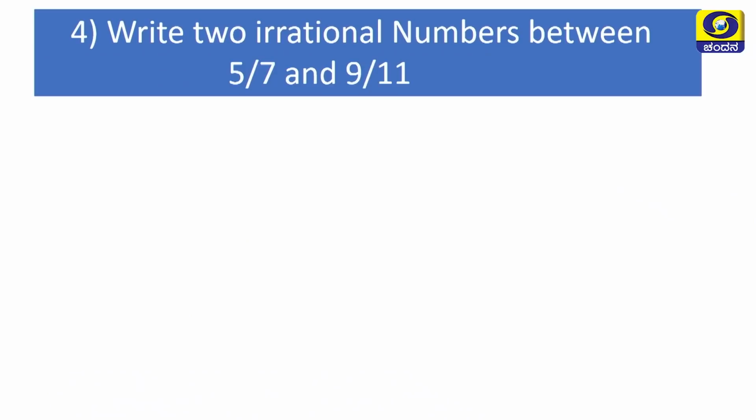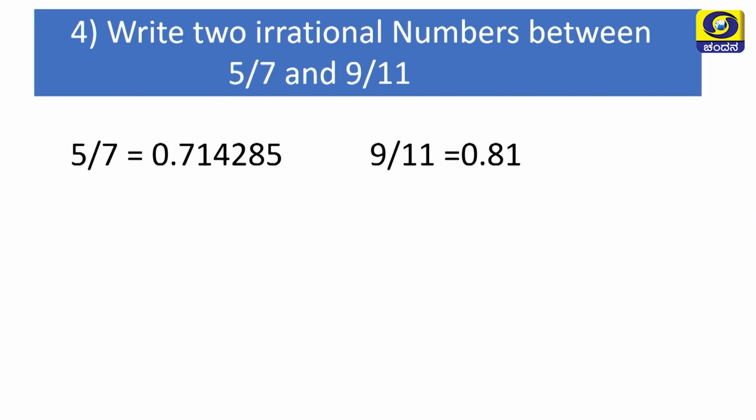Write 2 irrational numbers between 5 by 7 and 9 by 11. The solution: 5 by 7 can be written as 0.714285, see, this is a repeating block. 9 by 11 can be written as 0.81 bar.